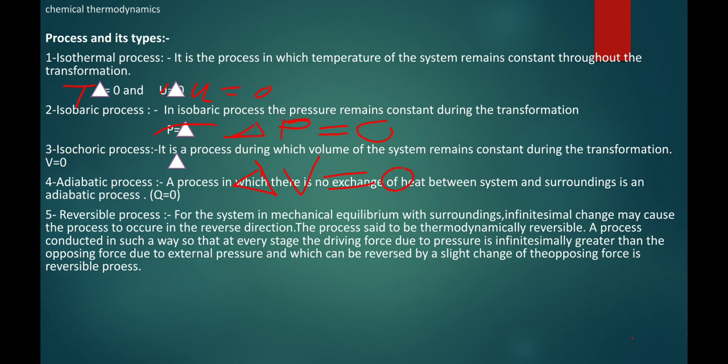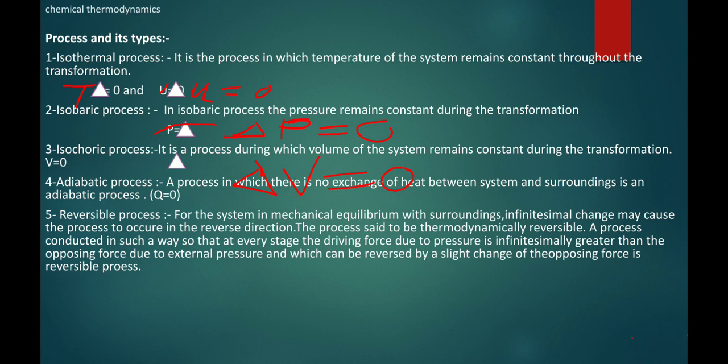When the driving and opposing force differ by an infinitesimally small amount, which is very small, only calculative, not observable and real, then at every stage the system will be at equilibrium. And this is called what? Reversible process. Reversible process means the difference in the opposing and driving force is very small. At any stage the system can return to the original position. So this is called what?